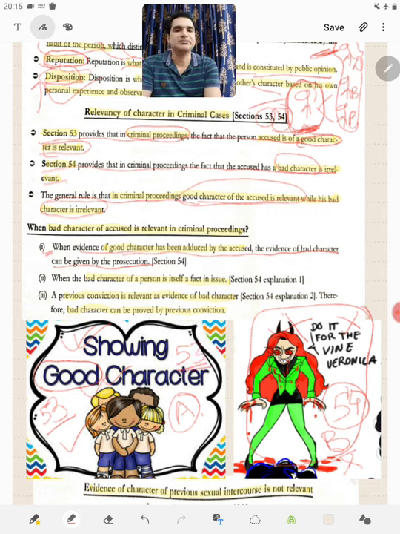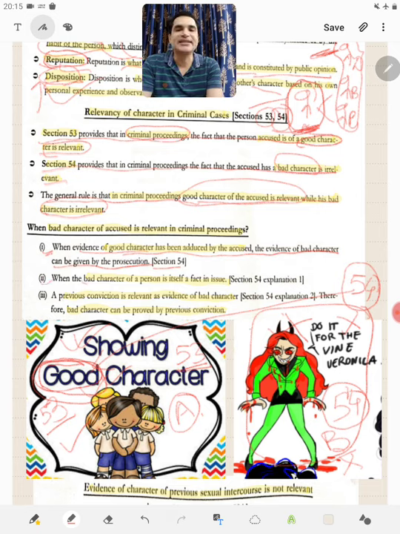At that time, as per explanation 1 to section 54, the prosecution can give evidence to show that no, he is not of good character, rather he is a person of bad character.